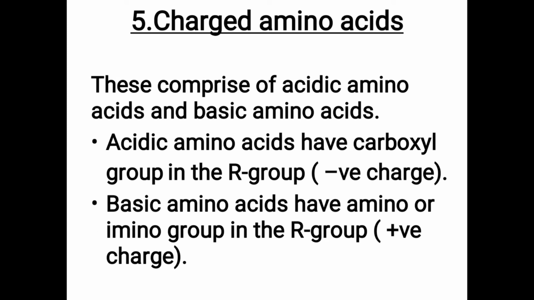Fifth one, classification based on the structure, is charged amino acid. They are acidic or basic. You know that amino acids are compounds containing a COOH group and an NH2 group. They contain both an acidic group and a basic group. Basic group is NH2. So acidic amino acids have a carboxylic group COOH in the R group. They have a negative charge.